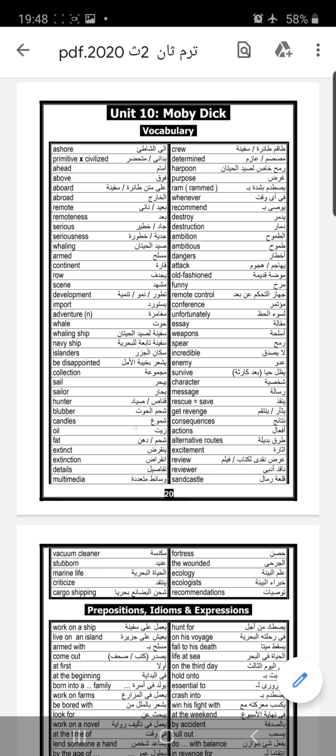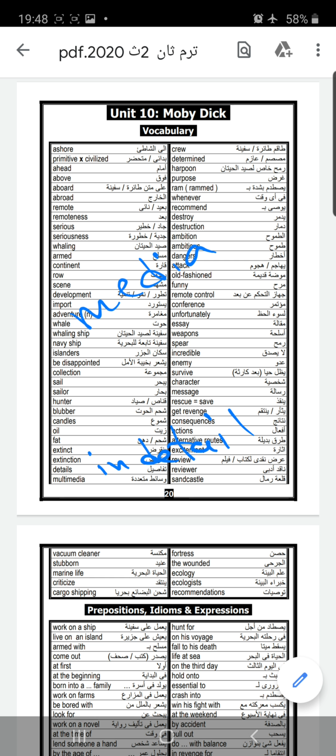Candles. We have the word candles, that means the things that we use to light in the dark. And we have the wax. Wax is the material which comes from candles. Oil, fat, extinct. Extinct means die out. Extension. Details. When you say details, that means in detail.